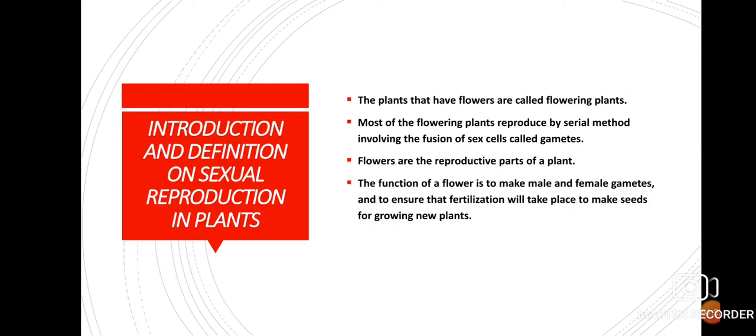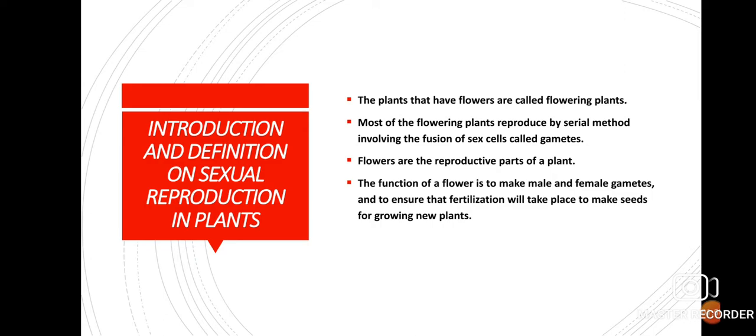Now, in most plants, the same flower contains the male organ as well as the female organ. The function of a flower is to make male and female gametes and to ensure that fertilization takes place to make seeds for growing a new plant. In other words, flowers perform the function of reproduction in plants by producing seeds, and from that seed a new plant germinates.